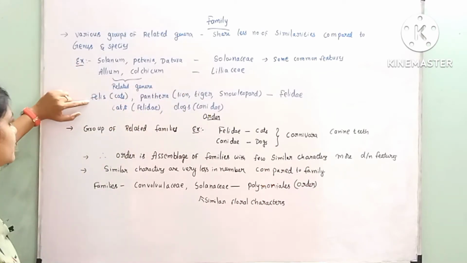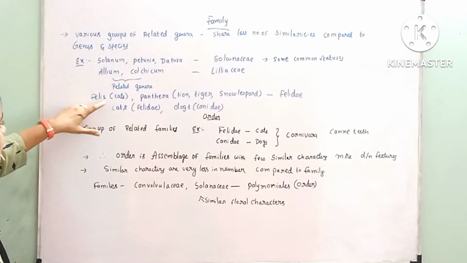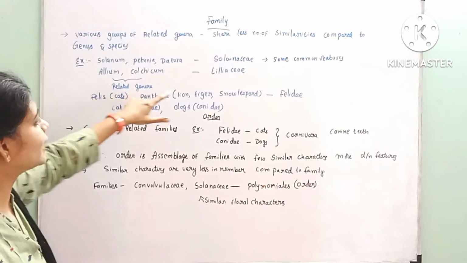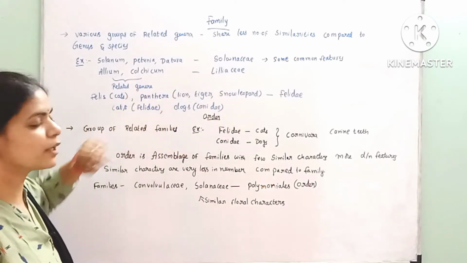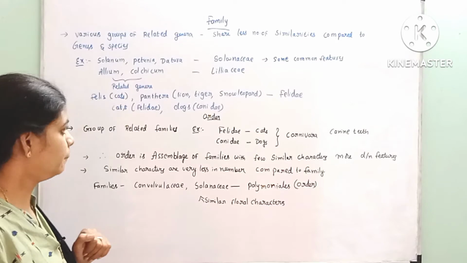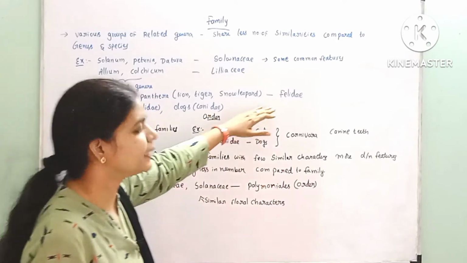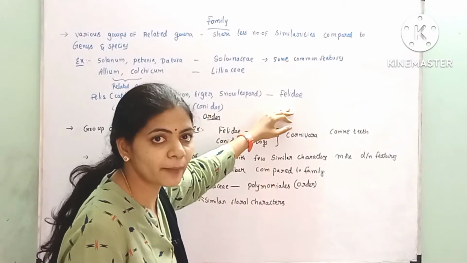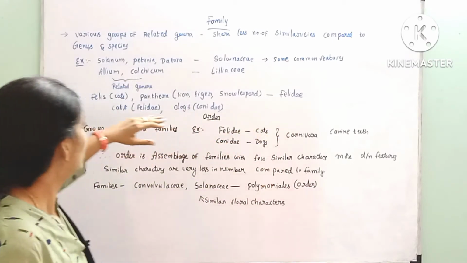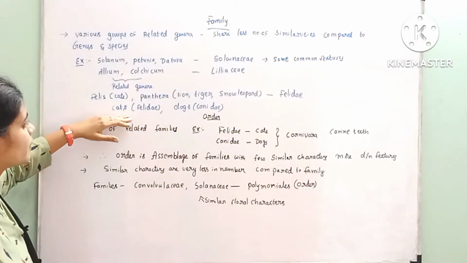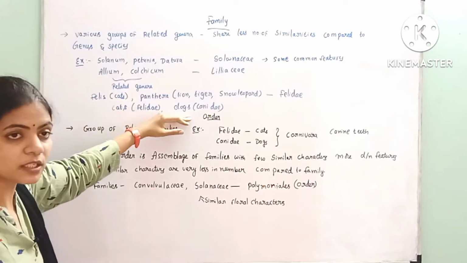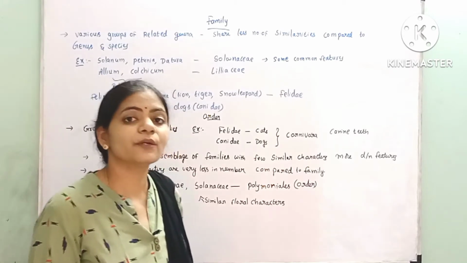And here in animals, the cats which belong to the genus Felis, lion, tiger and snow leopard which belong to the genus Panthera, were kept under family Felidae. Here the cats which belong to the Felidae and the dogs which belong to Canidae were distinct.